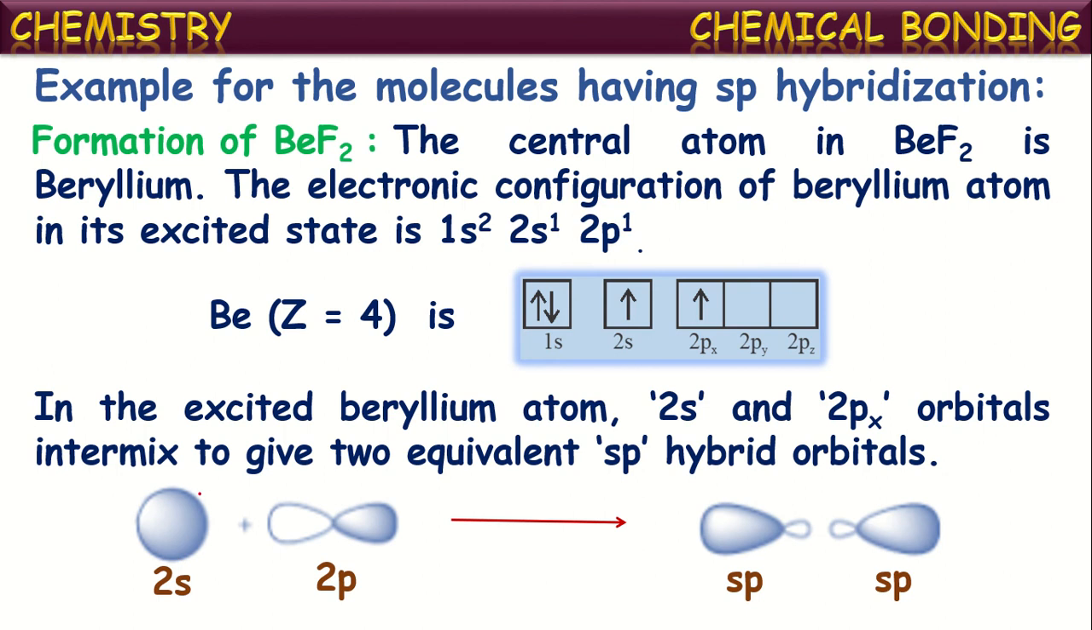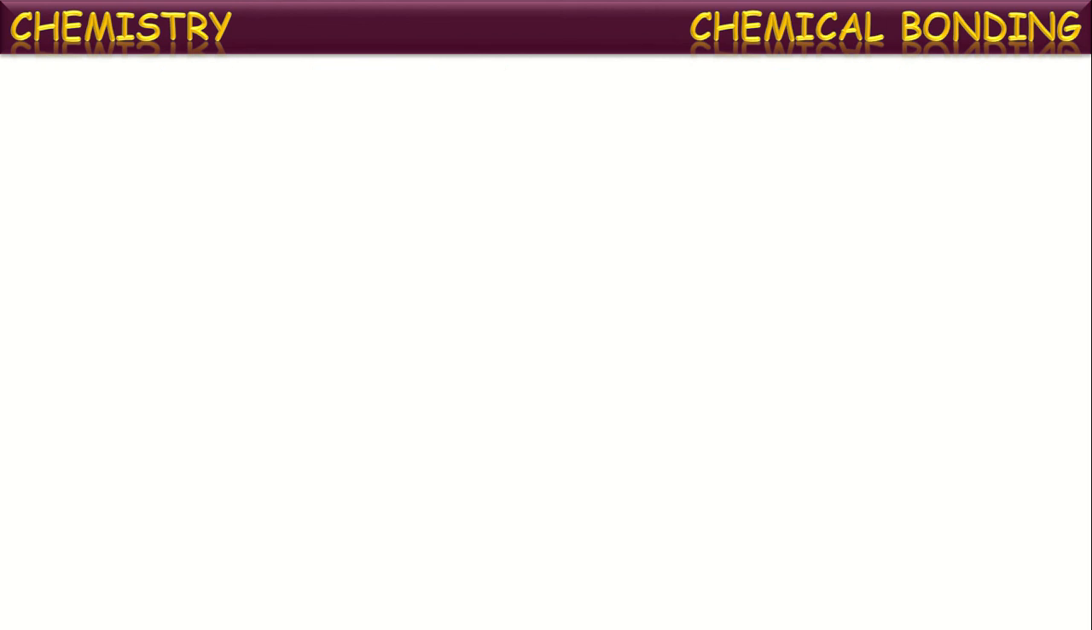These will have equal energy as well as equivalent shape. Initially, the 2s orbital has slightly less energy than the 2p orbital, isn't it? And even the shape is different for both. But once they are intermixed, the resultant orbitals have equivalent energy as well as shape. Those are called sp hybrid orbitals. Each sp hybrid orbital will have one unpaired electron. Just like the pure atomic orbitals have single electrons, the formed hybrid orbitals also have single electrons in them.